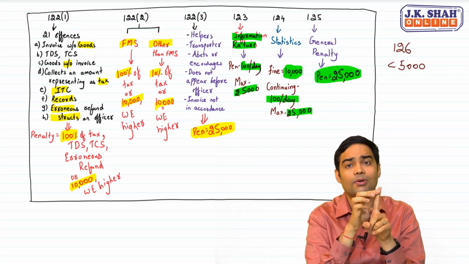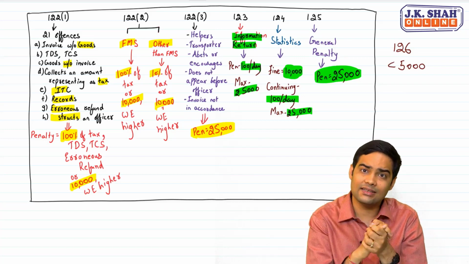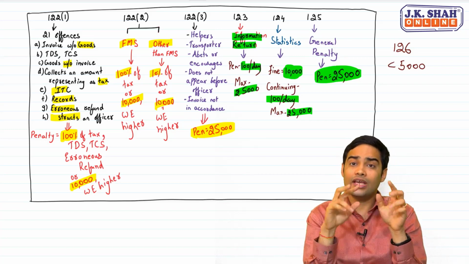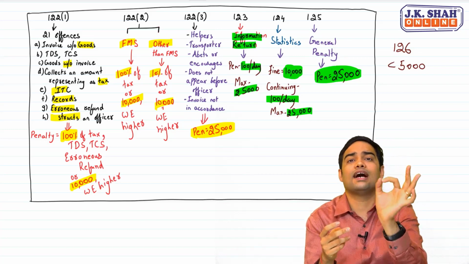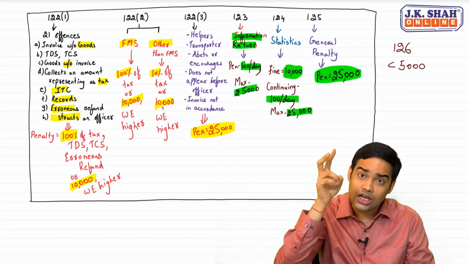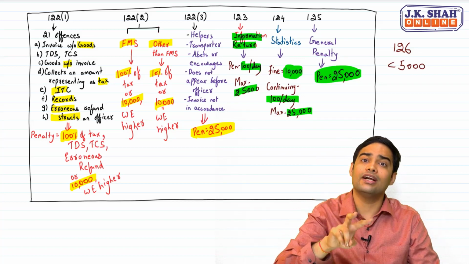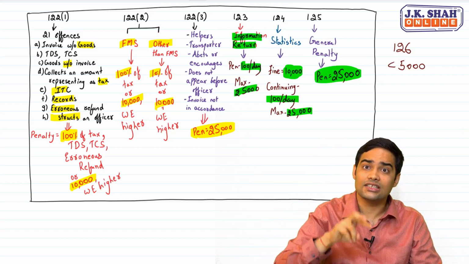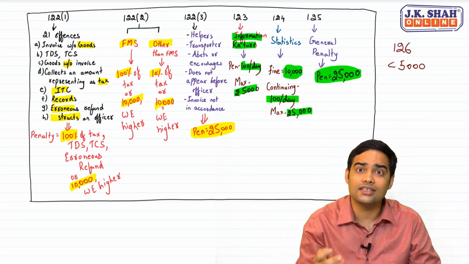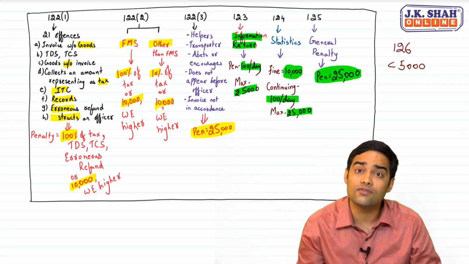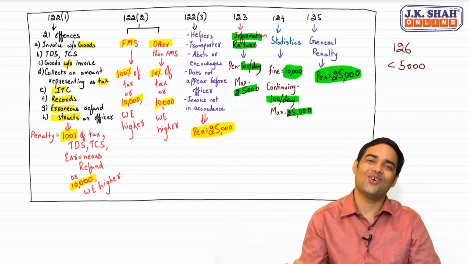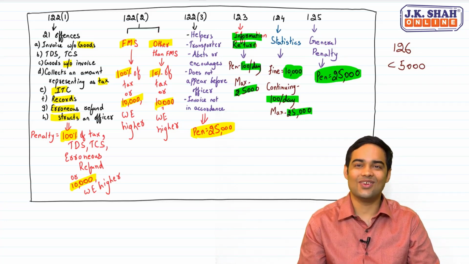The penalty varies. If the person comes forward, then there is a separate penalty. If he does not come forward, then there is a separate penalty. If he comes forward, penalty is 100% of the tax. If he does not come forward, penalty is 50% of the value. So 50% of the value in CGST, 50% of the value in SGST, that means penalty would be 100% of the value minus tax paid. Obviously, whatever tax he has paid, that will be subtracted.